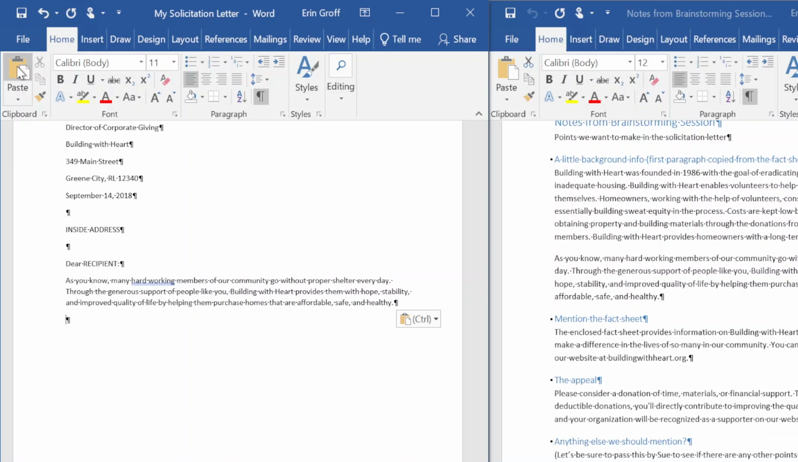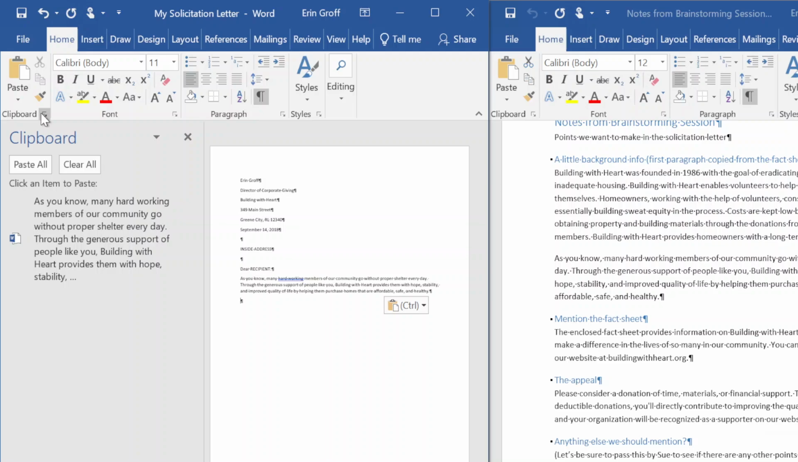Now, number 3, examine what remains in the clipboard after you have pasted it. So I can hit that dialog box launcher, opens up my clipboard pane, and that text, even though I pasted it, it's still saved on my clipboard. So I could paste it again elsewhere if I wanted to. All right, I'm going to close my clipboard.